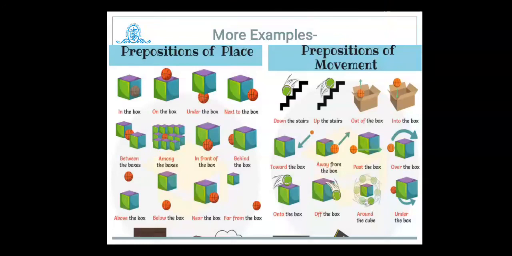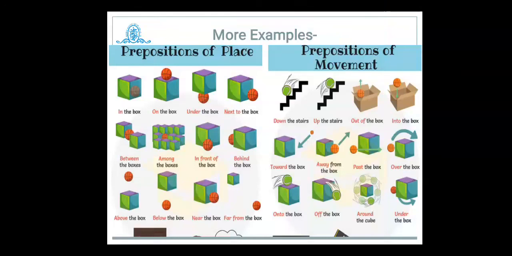Between: if we are mentioning any two things, and an object is in between them, then between is used. So it is limited to two. When we are going to refer to more than two, then we use among. The ball is among the boxes.